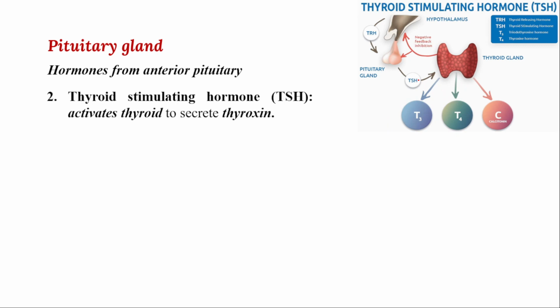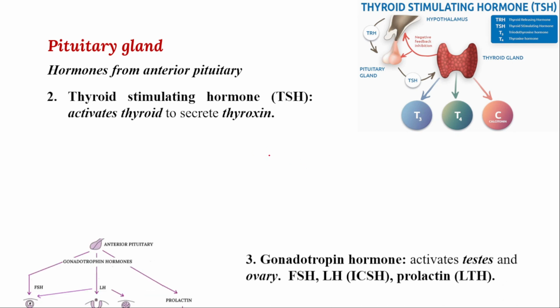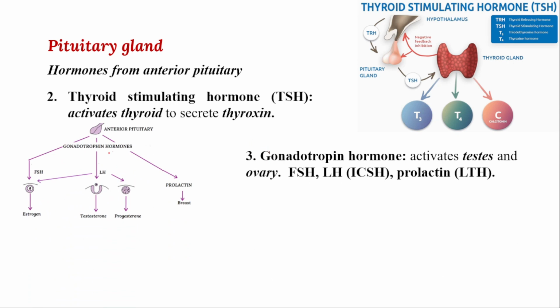We already know the function of thyroxine hormone. So the release of TSH from the anterior pituitary influences the secretion of thyroxine in the thyroid gland.